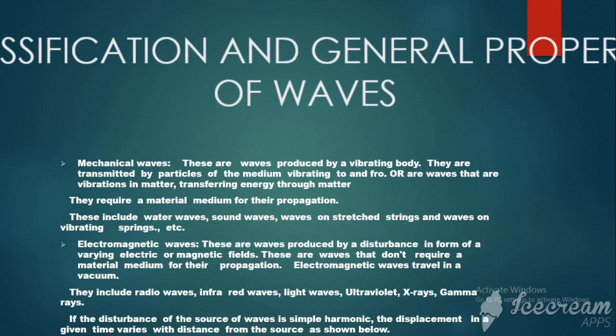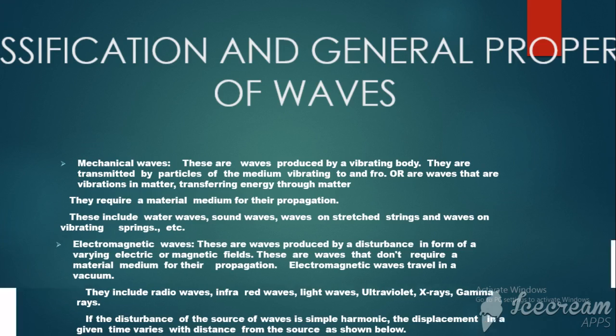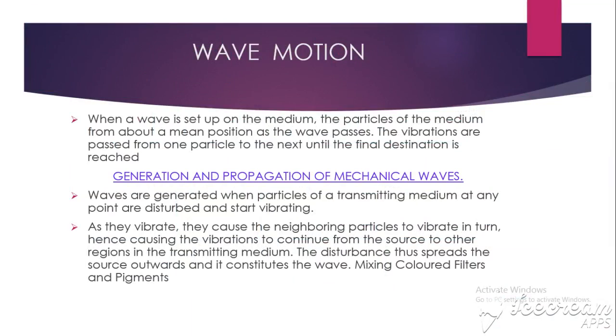Down here is simple harmonic motion. The displacement in a given time varies with distance from the source as shown below. Let us continue and see. When we look at wave motion, when a wave is set up on a medium, the particles of the medium vibrate about a mean position as the wave passes. The vibrations are passed from one point to the next until the final destination. I think that is very simple. They are saying when you're setting up a wave, we all know that, even when you see them on the water.